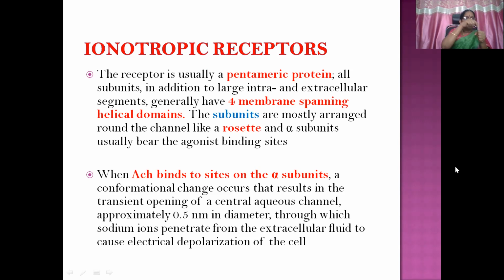This is the aqueous channel, which is closed otherwise. When the ligand binds to the receptor site at the alpha subunit, this channel opens, through which sodium ions penetrate from the extracellular fluid to cause electrical depolarization of the cell, giving rise to the effect.